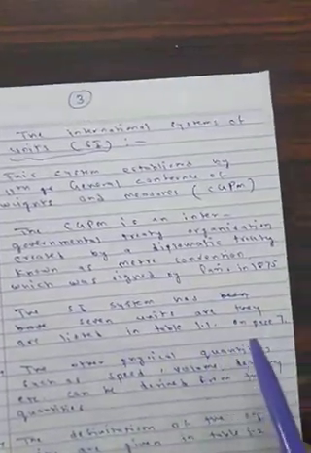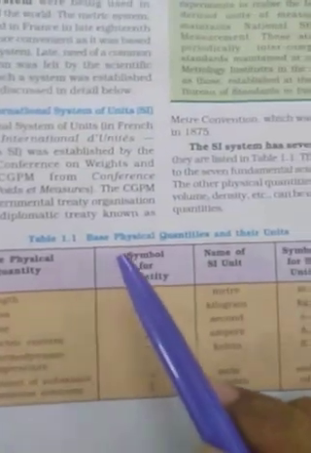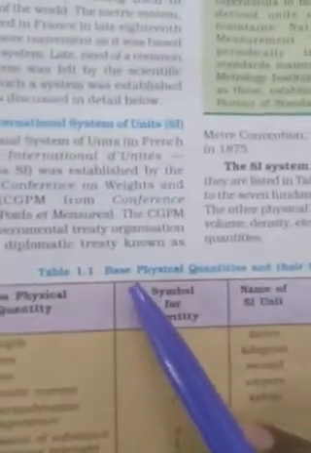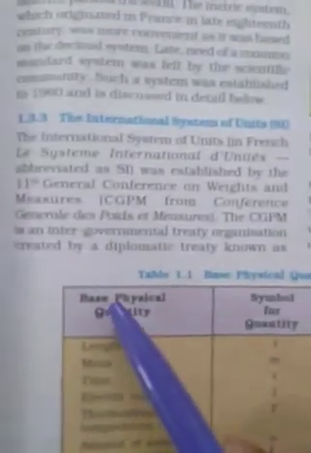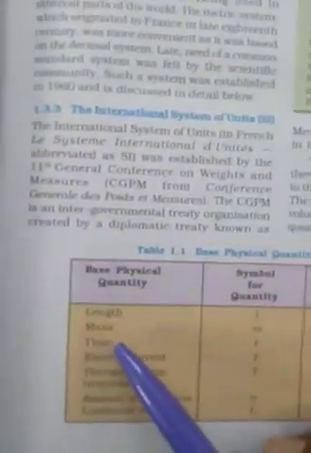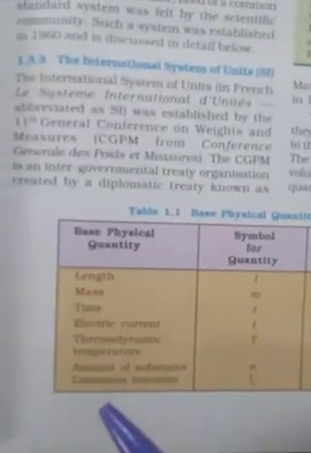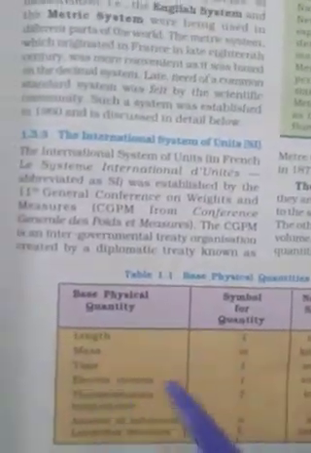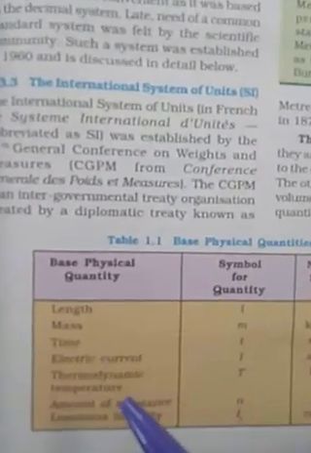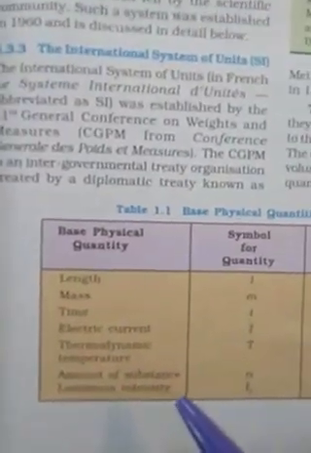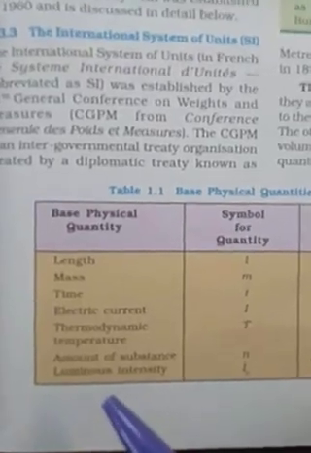The SI system has 7 units. They are listed in table 1.1 on page number 7. The International System of Units, SI table 1.1 shows, see, base physical quantities and their units. Base physical quantities are length, mass, time, electric current, thermodynamic temperature, amount of substance, luminous intensity. Their symbols: for length l, mass m, time t, electric current I, thermodynamic temperature T, amount of substance n, and luminous intensity I.